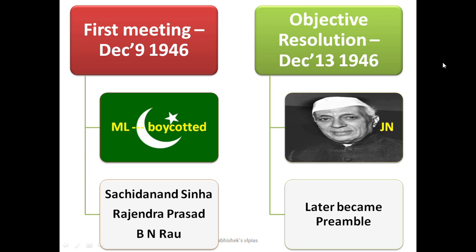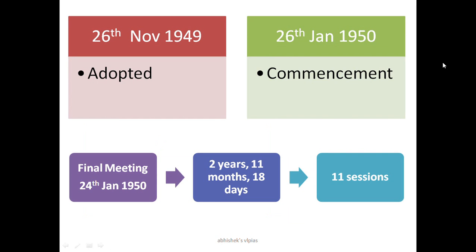So when we read the preamble, when we read the preface of the Constitution, then we come to know what this Constitution contains. So that is what the preamble is all about. We are going to discuss the preamble in detail in the coming sessions. Anyway, the preamble came into existence because of the objective resolution of Jawaharlal Nehru on December 13, 1946. So remember this point.